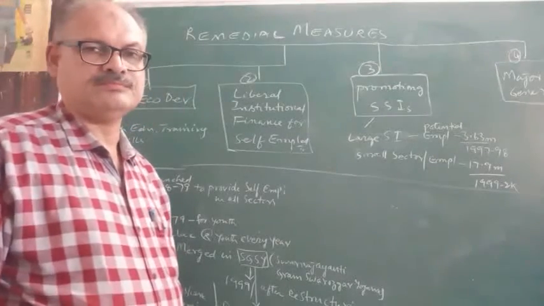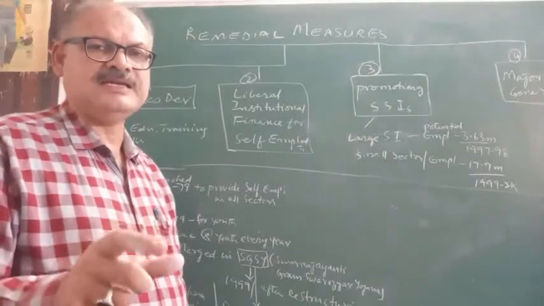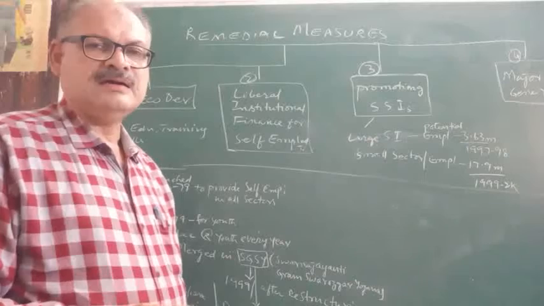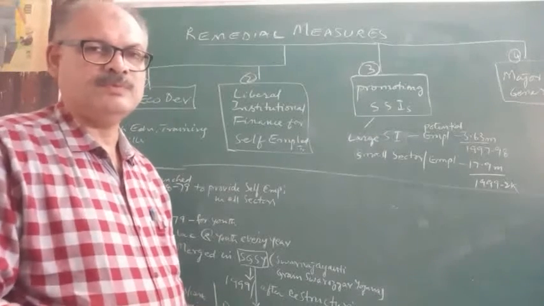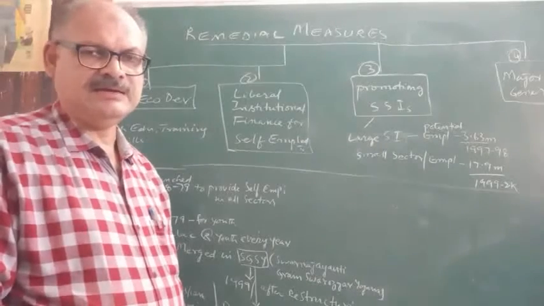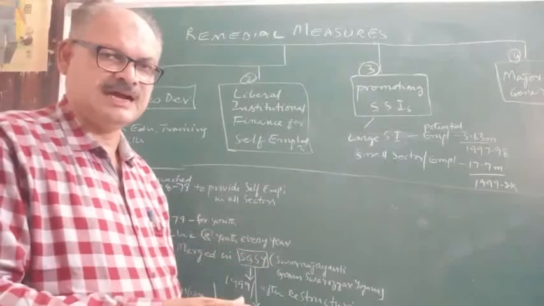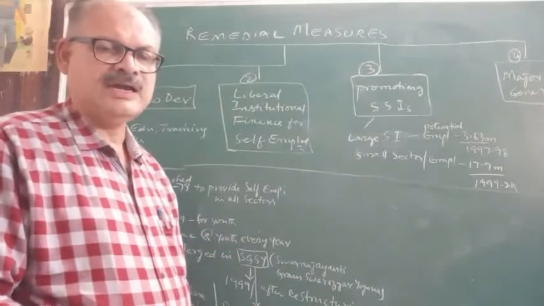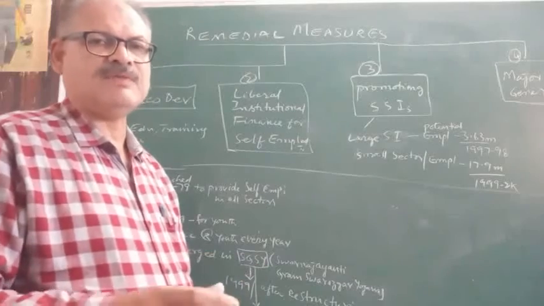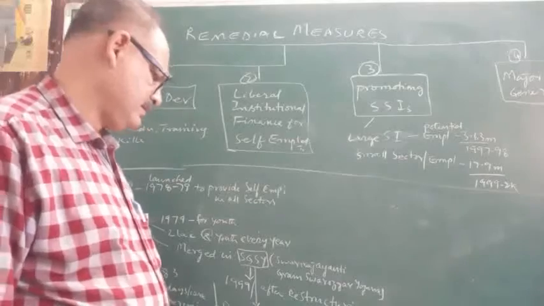In an SHG, there must be at least one member of a household so that he may develop. The self-help group must consist of members who belong to households, and at least one member from each household must be there in an SHG.